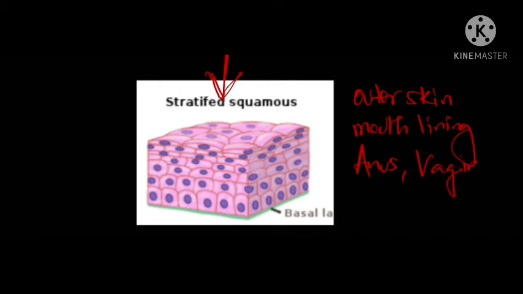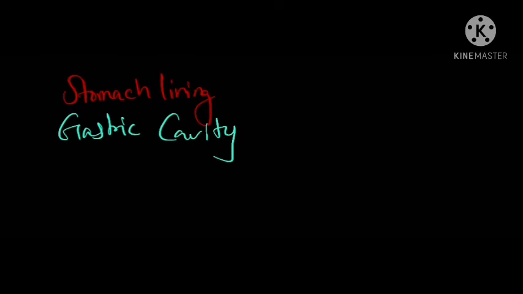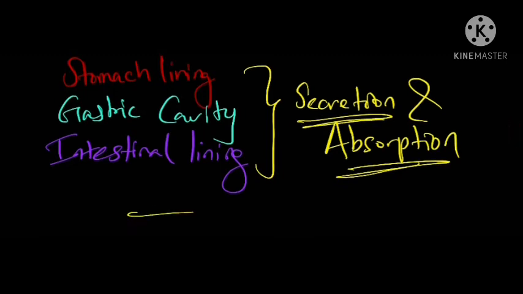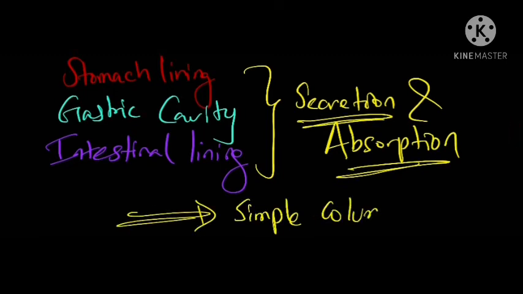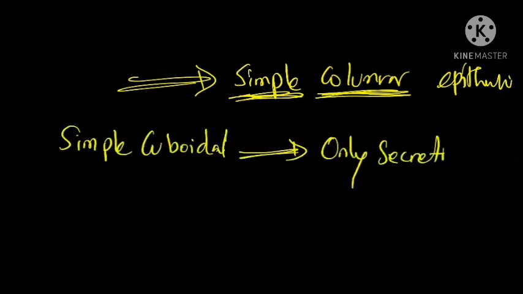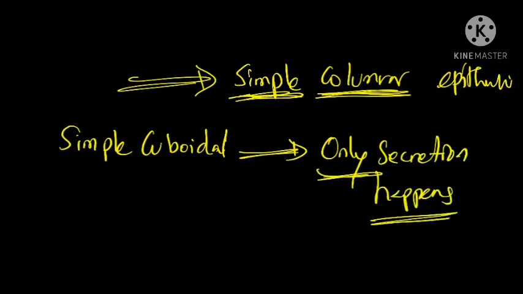So now we know each tissue has its own specific function, and they are found in places accordingly. We all know that the characteristic function in the digestive tract, be it the stomach lining or gastric cavity or intestinal lining, is secretion and absorption. And the tissue that carries out this function is simple columnar epithelium, while simple cuboidal is only found in places where only secretion happens. So the second statement is wrong.